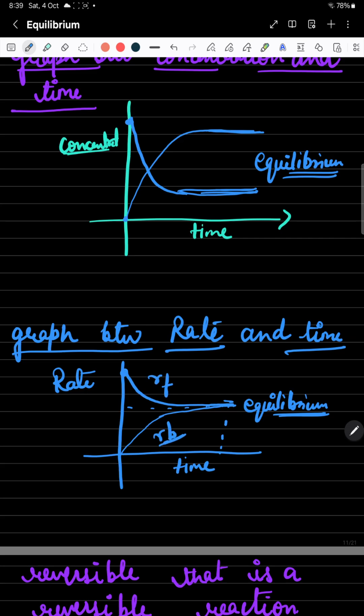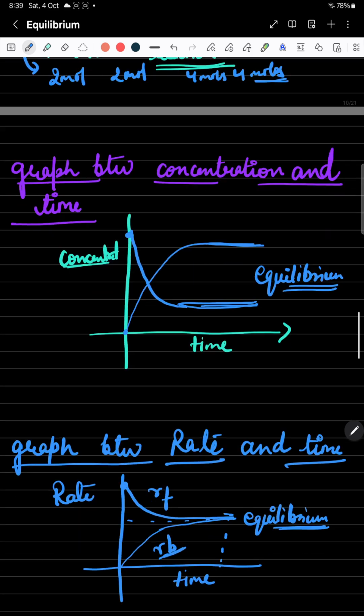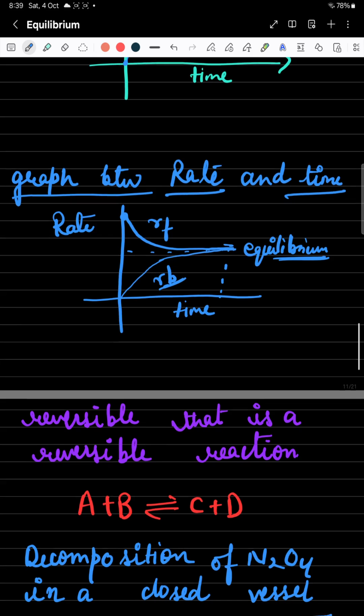So we can easily understand A and B forming C and D, and C and D reacting and forming A and B. Their concentrations are constant, that is not equal. You can understand 2 mole, 2 mole, 4 mole, 4 mole, that is constant, not equal. Rates are equal. The speed at which they are forming products and the speed at which C and D are reacting and forming A and B, that is equal.